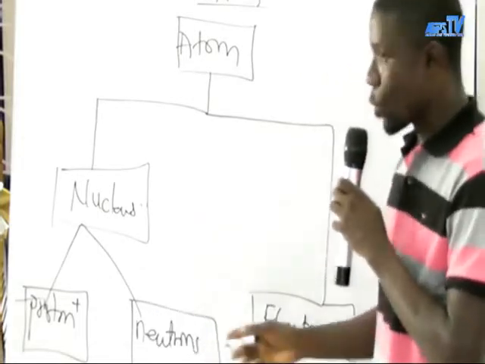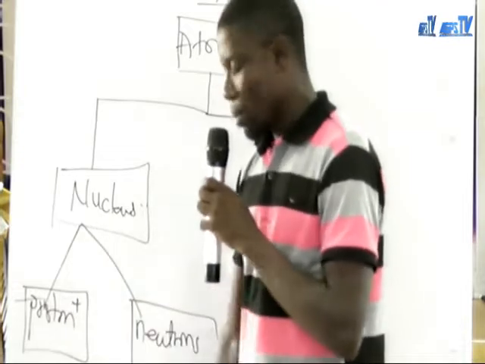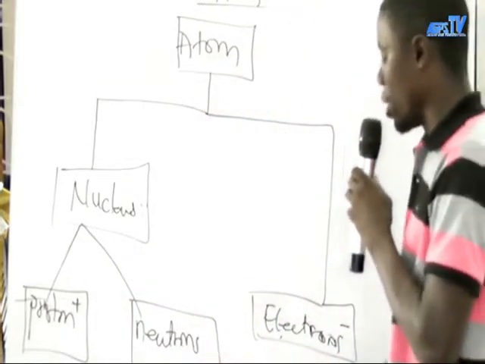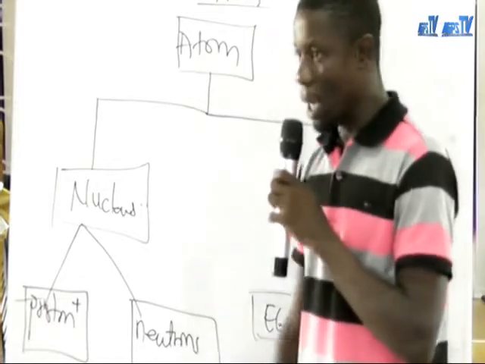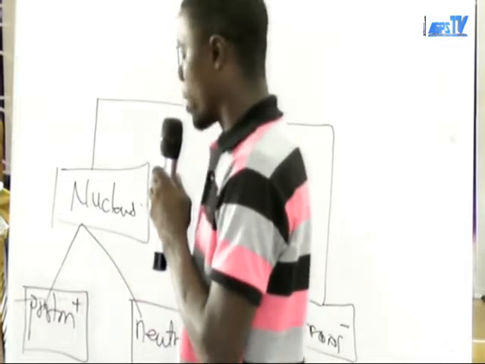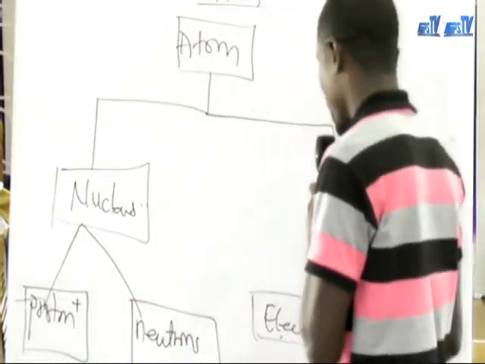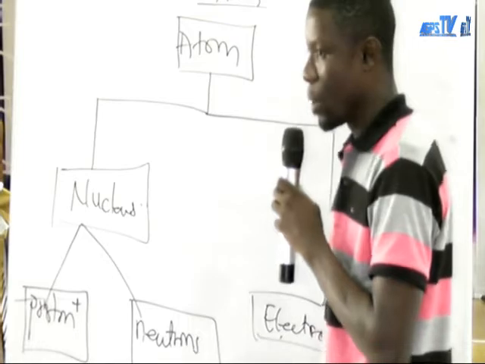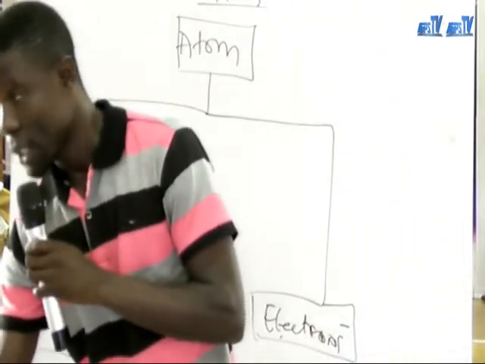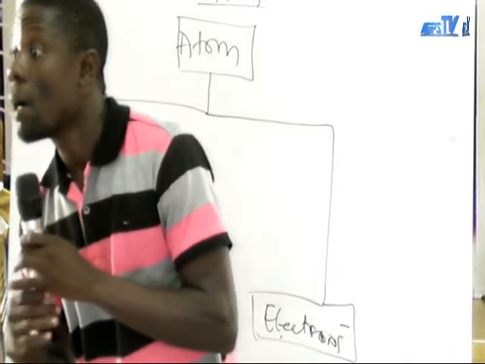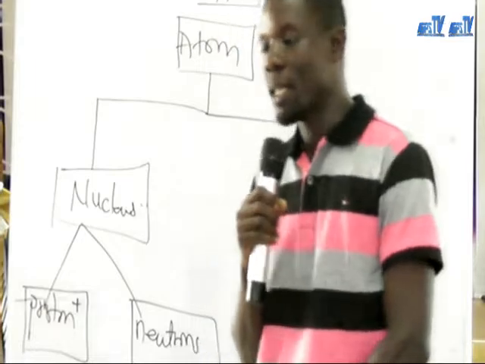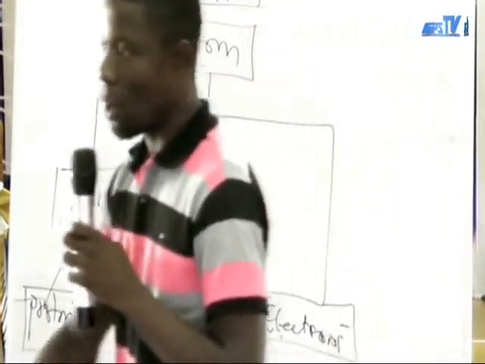And the charge of proton is positive, and the charge of electron is negative. The neutron does not have any charge. So the charge is what? 0. So the charge of proton is positive 1, electron is negative 1, and neutron is what? 0. The neutron does not have any charge. Take note of them. So this is the atomic structure, the structure of the atom.